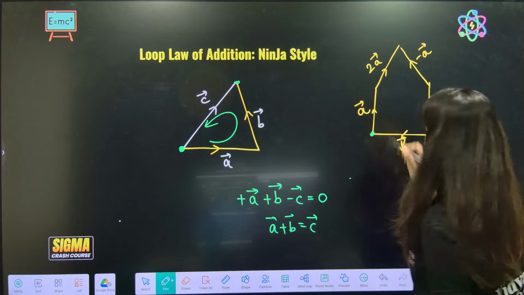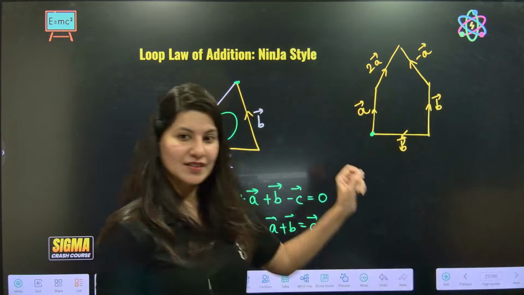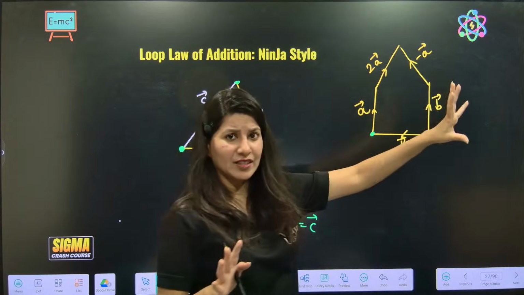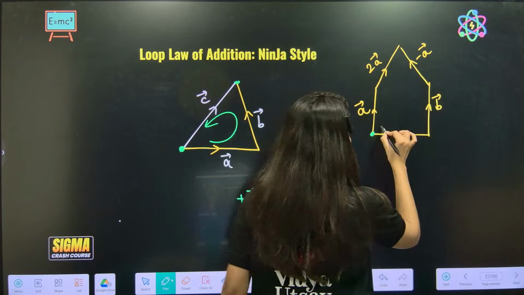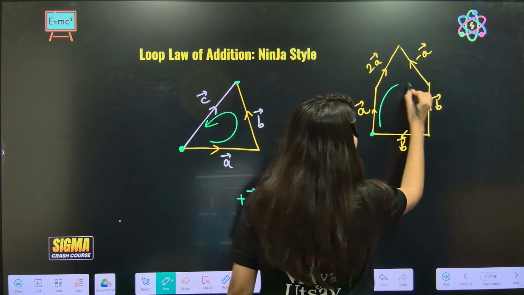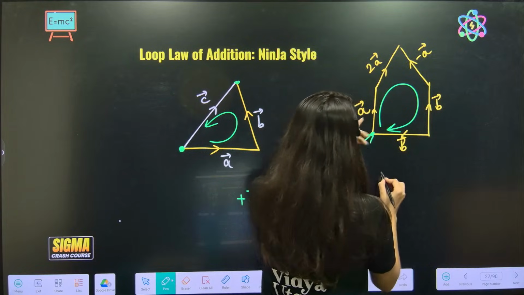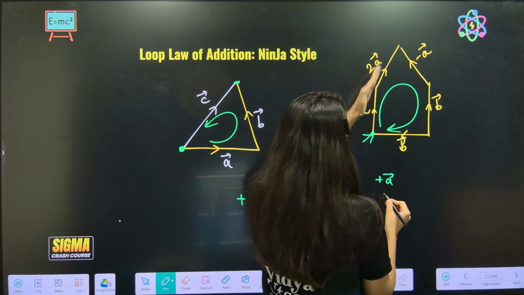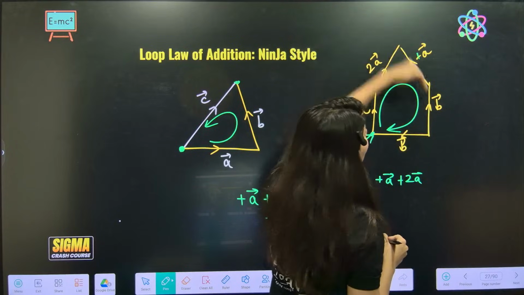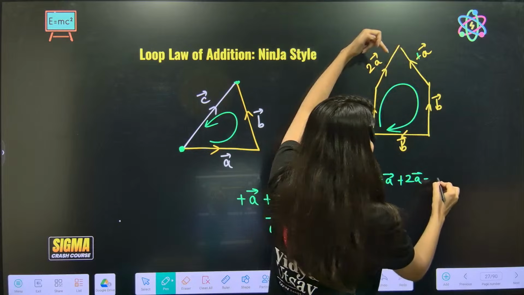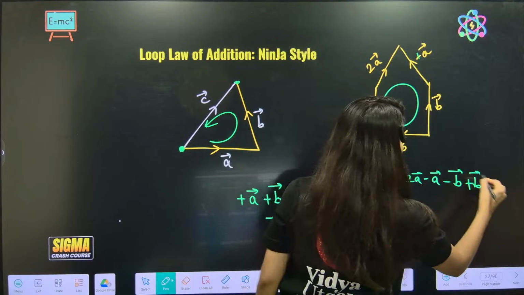Okay, you can pick any starting point and start writing. Do you want to do this with me? You can start from here, wherever, and you can take any direction. You want to go like this or like this. Just create a loop. Ma'am, I think let's go clockwise. So now you'll start from here, correct? Ma'am, we are going with the direction of A vector, with the direction 2A vector, plus. Now against the direction, ma'am, minus A. Against the direction, minus B. And with the direction, plus B, and equals to 0.